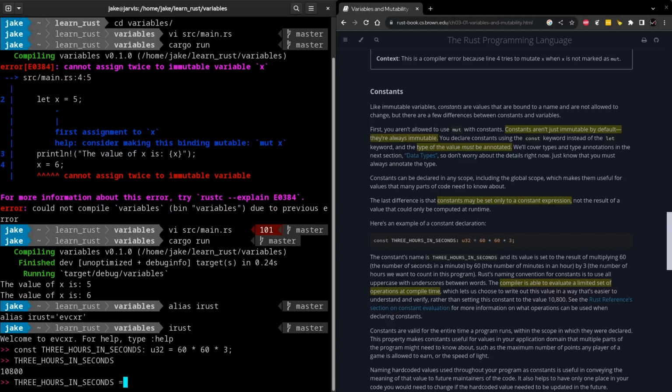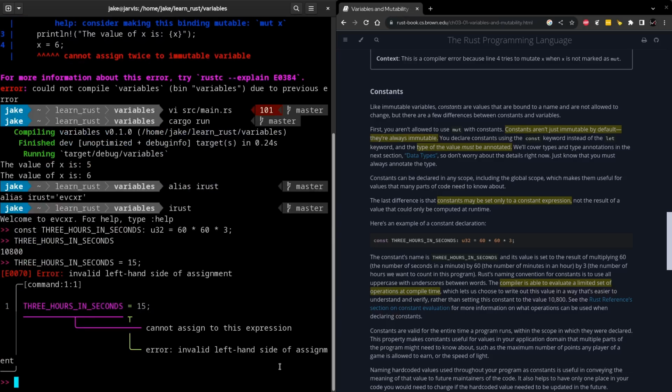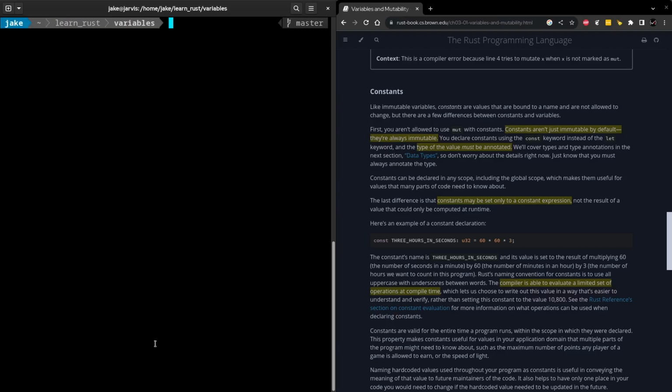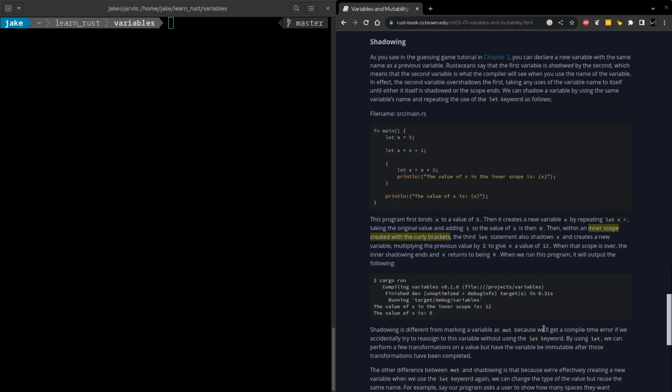And if we try to assign to it, let's see what happens. So we'll change it to something like 15. And here we go. We even get a nice error message that we'd see from the Rust compiler, telling us that we can't assign to this expression, and specifically that the left-hand side of the assignment is incorrect. Most likely meaning that there's a constant on the left-hand side of the expression. And in case you're curious, to get out of this, we type :quit. And now we're out.